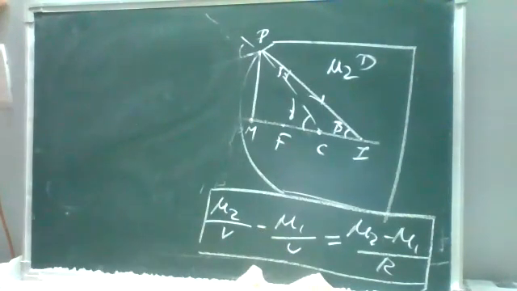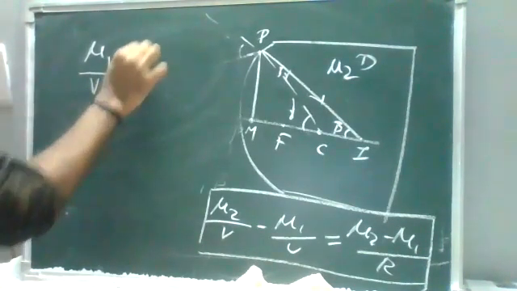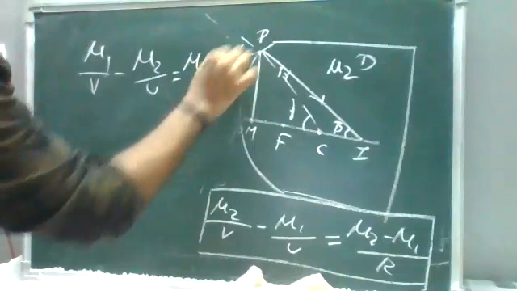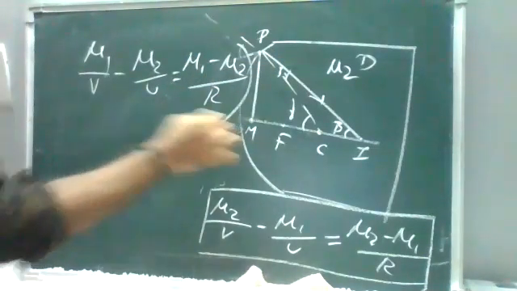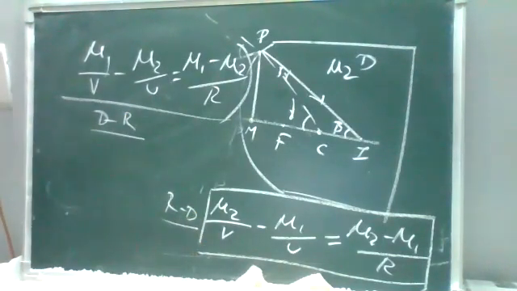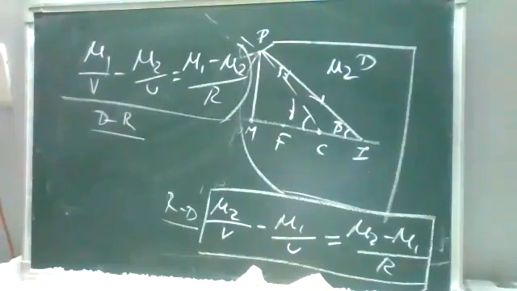For denser to rarer, the relation is the pure reverse: mu1 by v minus mu2 by u is equal to (mu1 minus mu2) by R. This is for denser to rarer medium, and the earlier one is for rarer to denser medium. Whether it is convex or concave, real or virtual, there is no difference. When we discuss one medium to another, the same relation applies. These are the two relations.